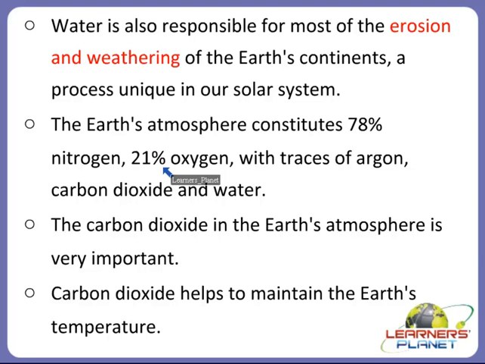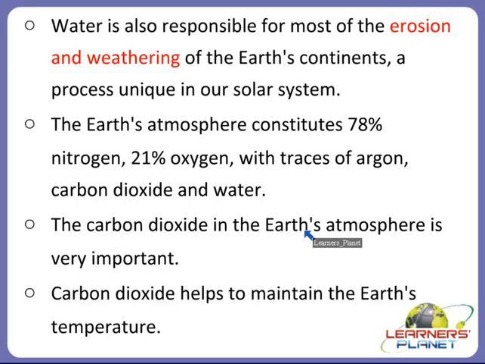So the rest of the 1% comprises the other gases, out of which argon, carbon dioxide and water are also present, right? Water is a different one, right? In the 1%, argon, carbon dioxide and other gases are present, and water is also present, but it is not considered to be part of that 1%, right?